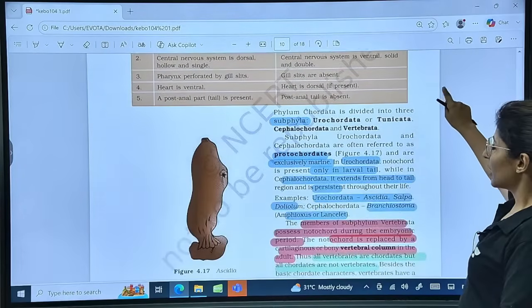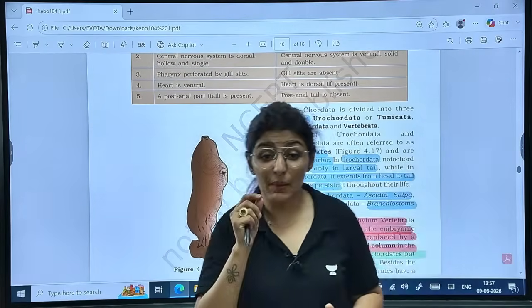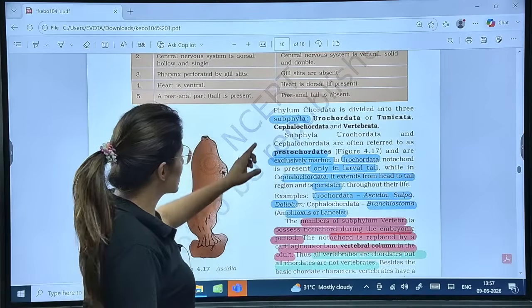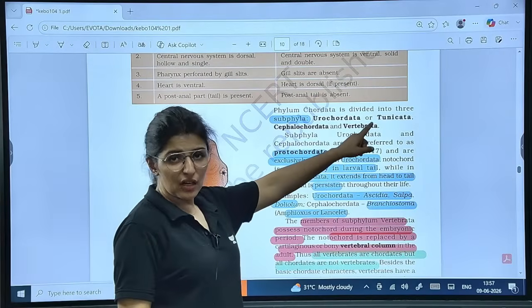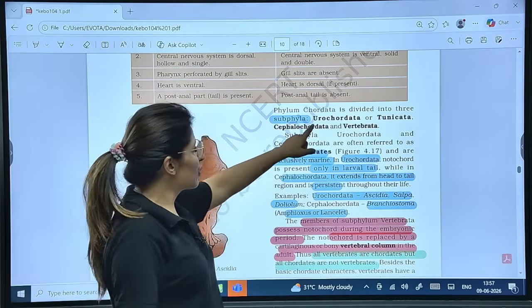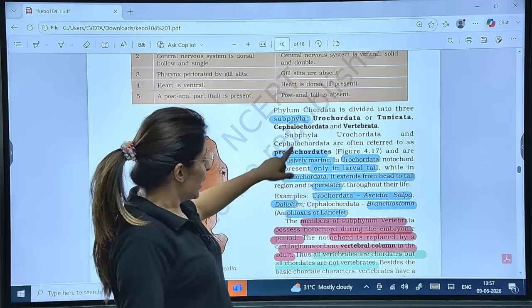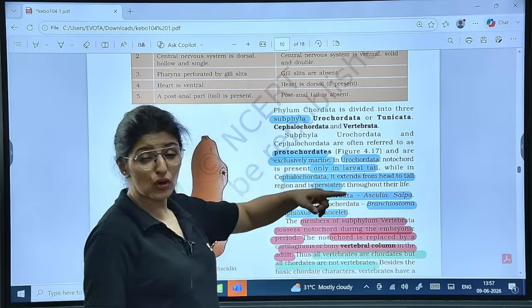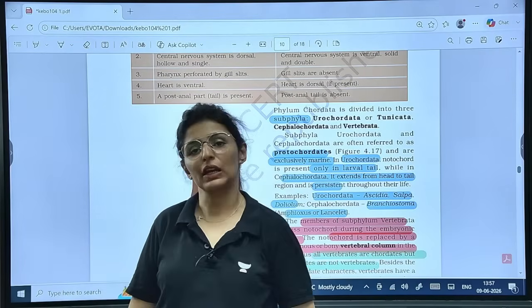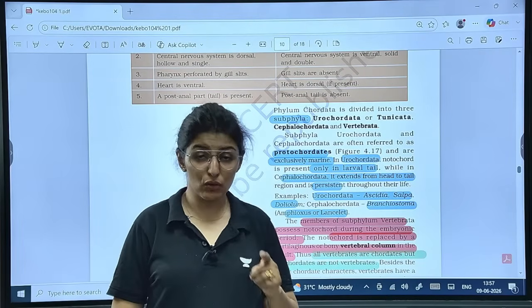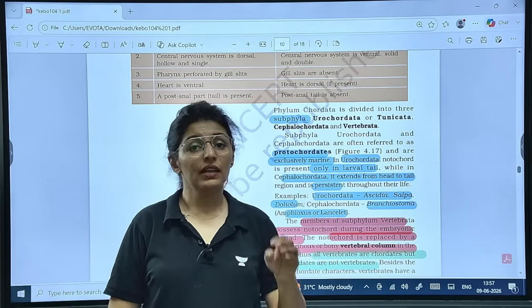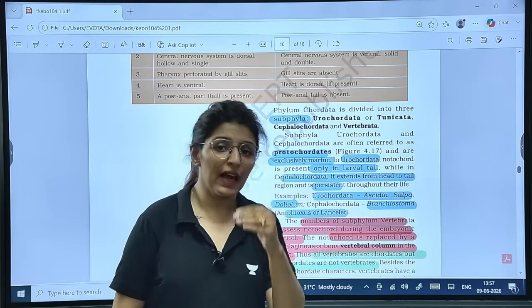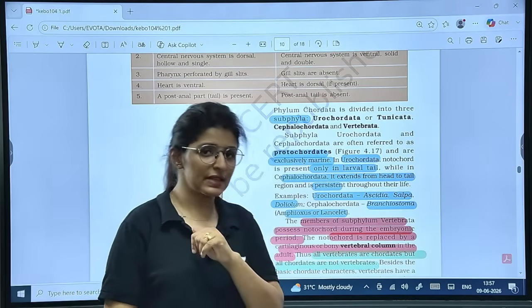Now Chordata is further divided into 3 subphyla. Check it out: Urochordata, also known as Tunicata, Cephalochordata, and Vertebrata. Urochordata and Cephalochordata are collectively known as protochordates. Fourth, exclusively marine.